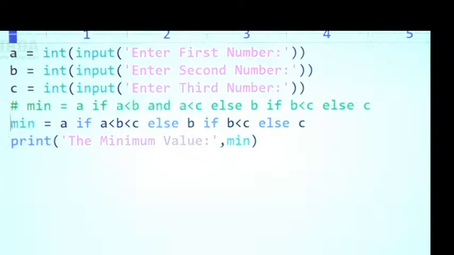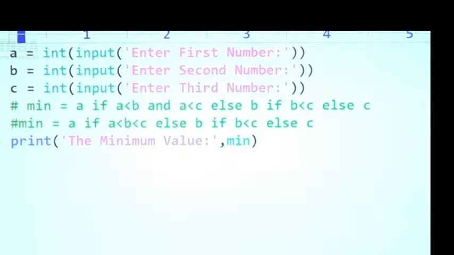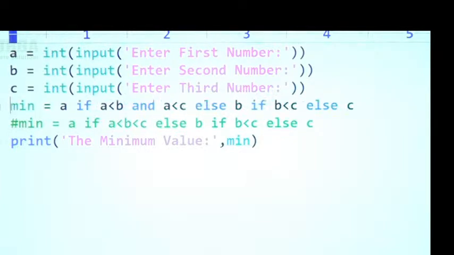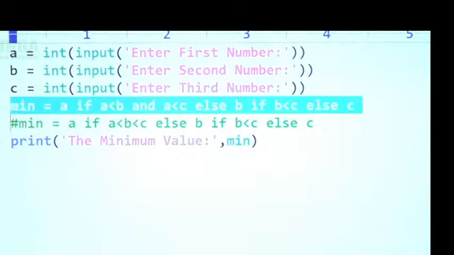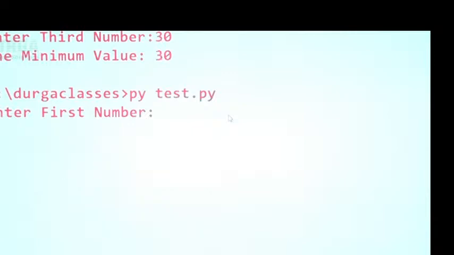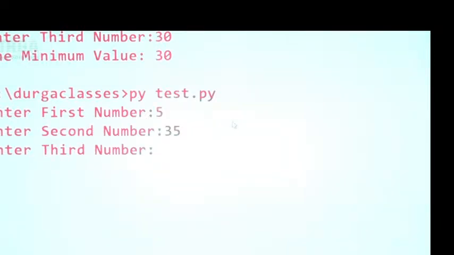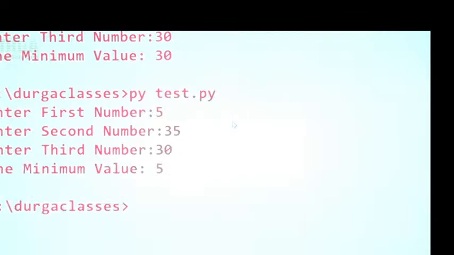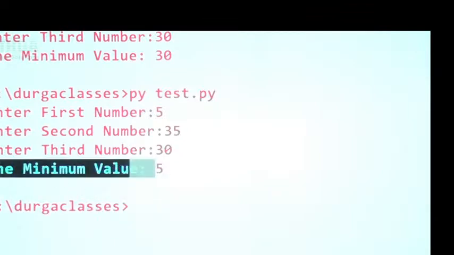So instead of this one, for the same input, if I consider this one, let me remove the comment. If I consider this one, observe what will happen. Same input, 5, 35, and then 30. What answer are we going to get? The minimum value is 5, sir.